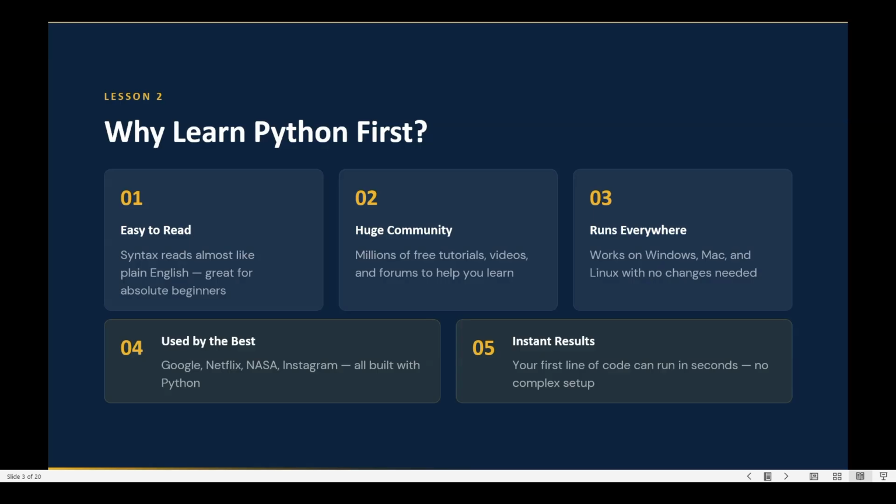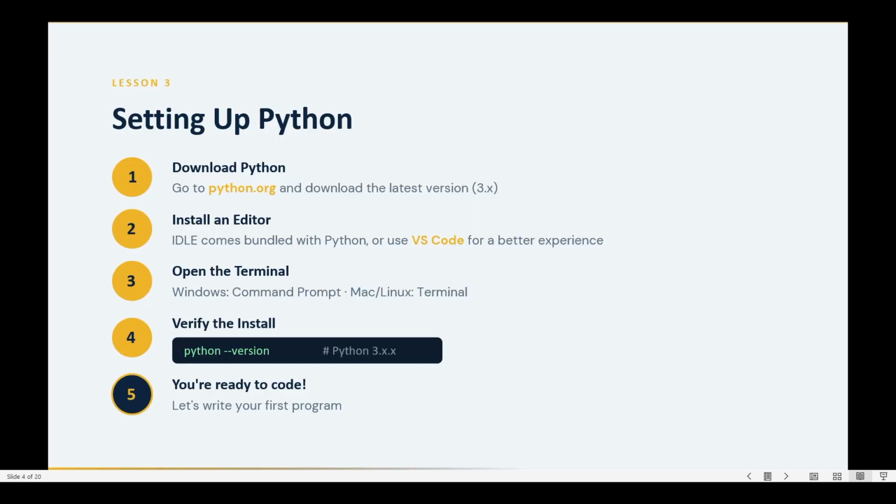Let's move on to the next slide. We'll set up Python. Yesterday we downloaded VS Code. In VS Code, you have to download some files for Python. For now, we'll just use the Python IDLE, so we'll see how to download the Python IDLE.